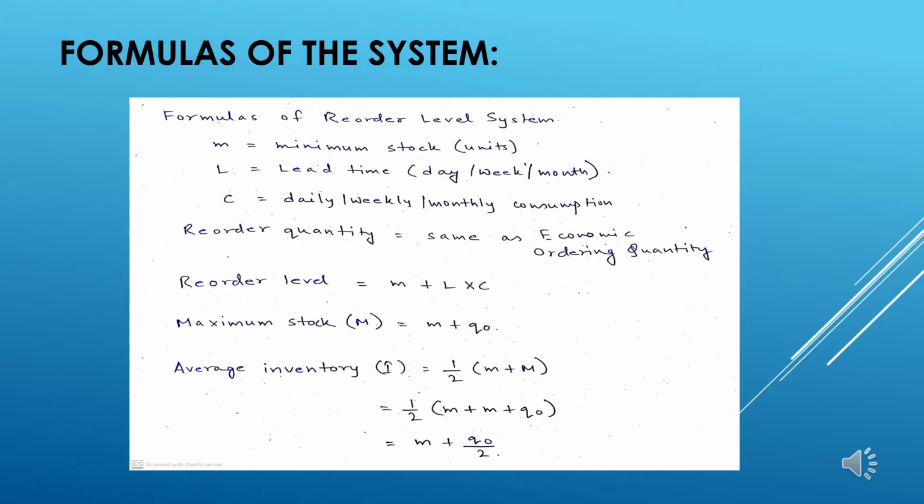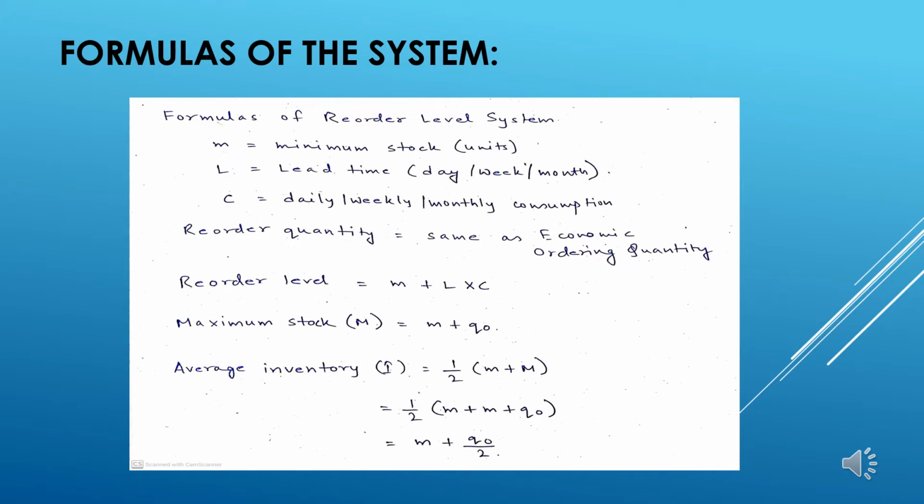So the reordering level formula will be the minimum stock plus the lead time into the consumption during that lead time. So it will be m plus L into C. The maximum stock, capital M, will be the minimum stock plus the EOQ or the reordering quantity. Average inventory will be treated here as capital I, which is the average of the maximum and the minimum quantity. So here that is half of capital M plus small m.